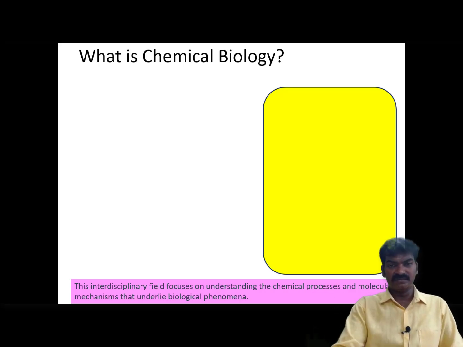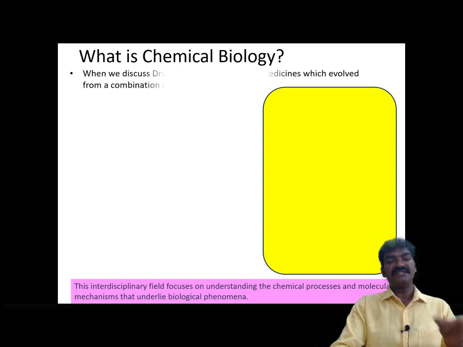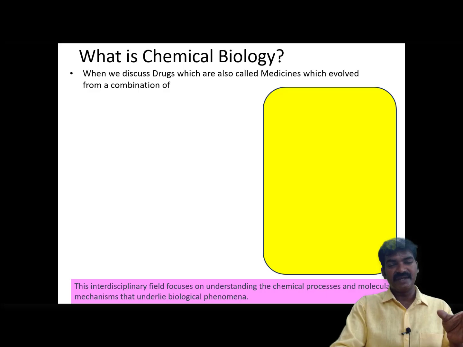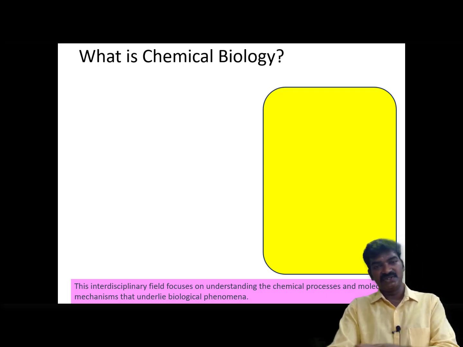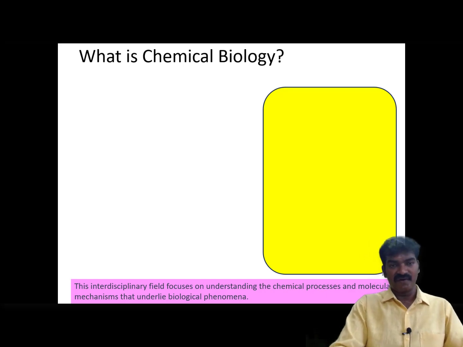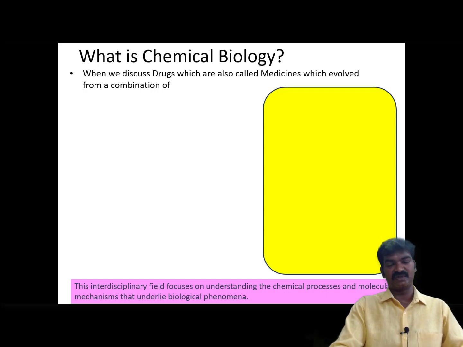This particular term is missing today. What is chemical biology and how did it play a major role in the past and now? But the terminology has changed due to the emergence of new branches of study with respect to pharmaceuticals and drugs.